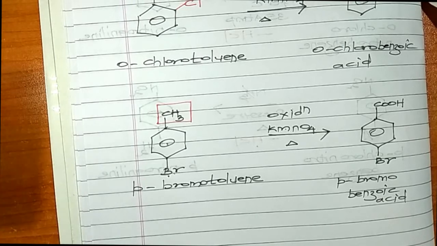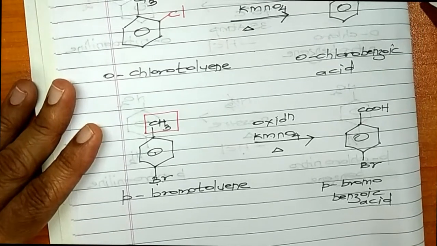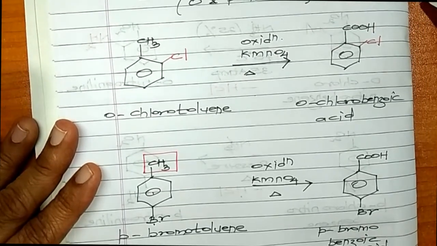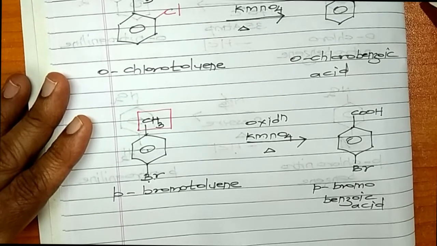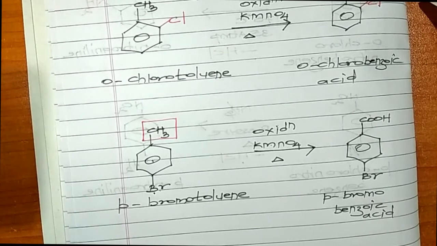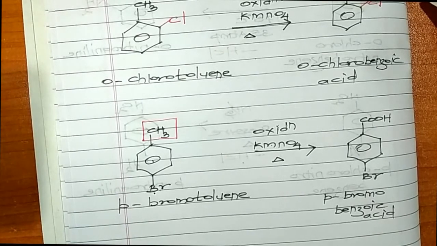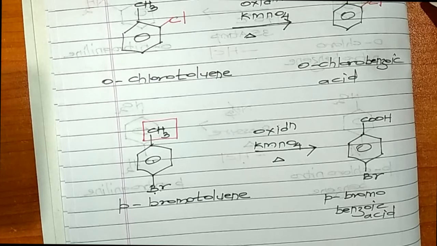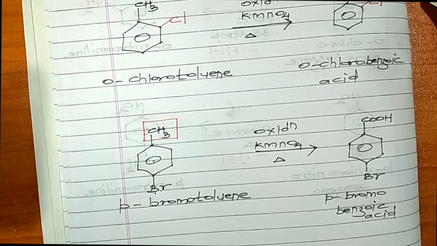That's the logic which we have used here to prepare the compounds orthochlorobenzoic acid, and para-bromobenzoic acid by a simple oxidation reaction. We have used potassium permanganate as our oxidizing agent. So these are just one-step reactions: how to prepare orthochlorobenzoic acid and how to prepare para-bromobenzoic acid. Thank you for watching.